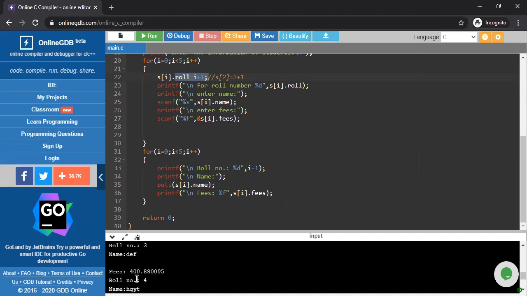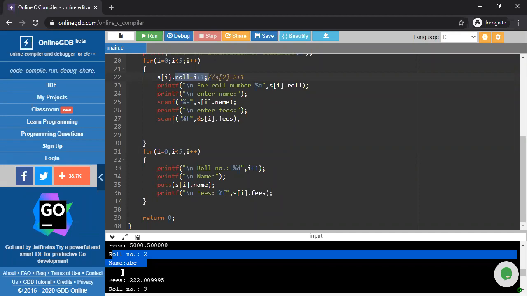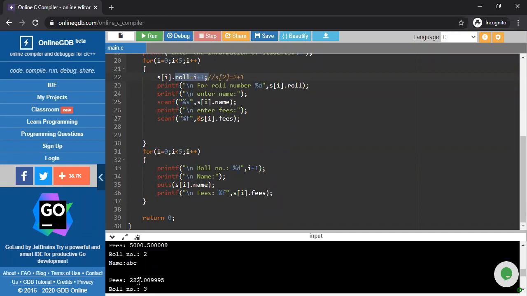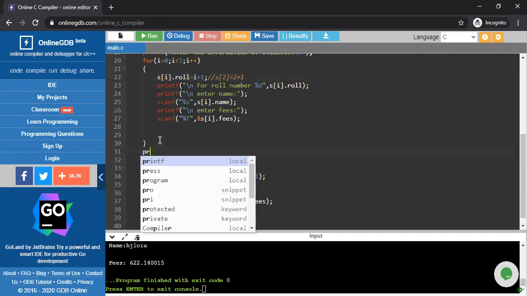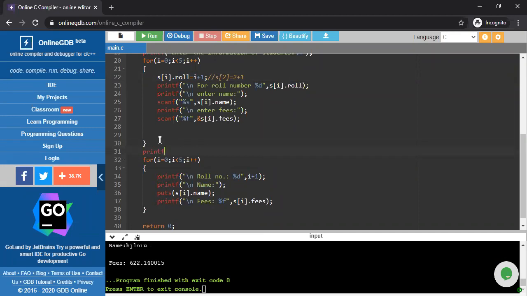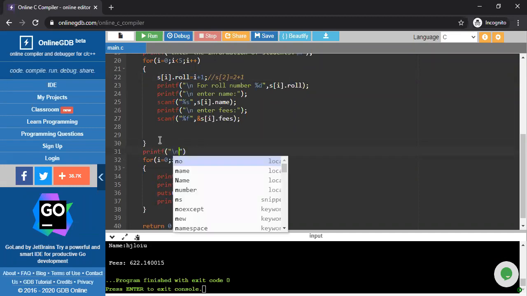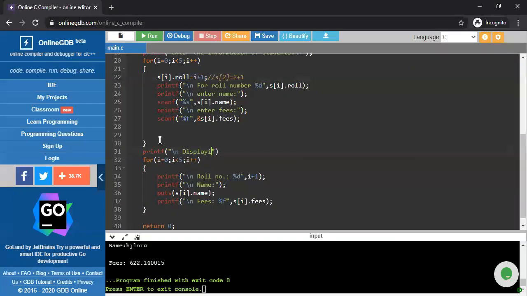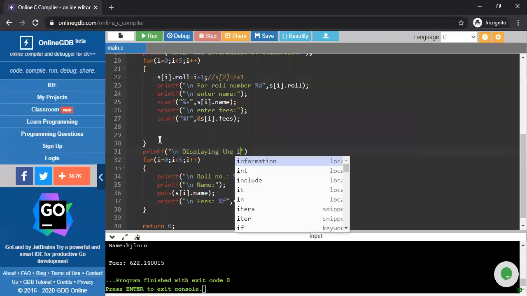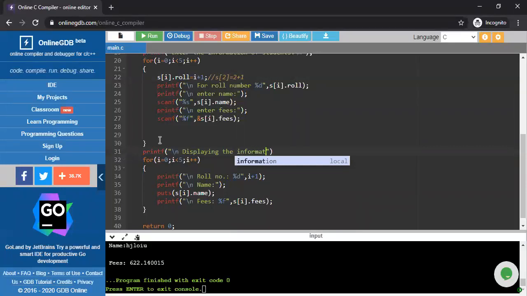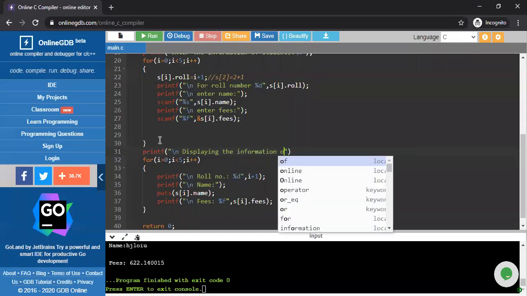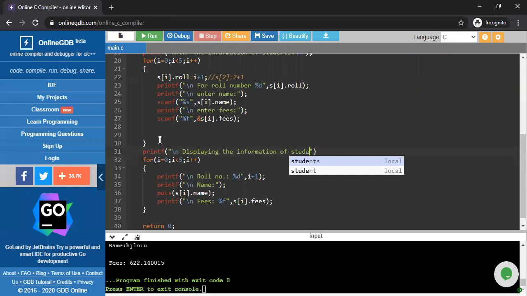For roll number 2, student name is that, fees is that, or something like that. To make it much clearer, print one more line here, printf, displaying the information of students.